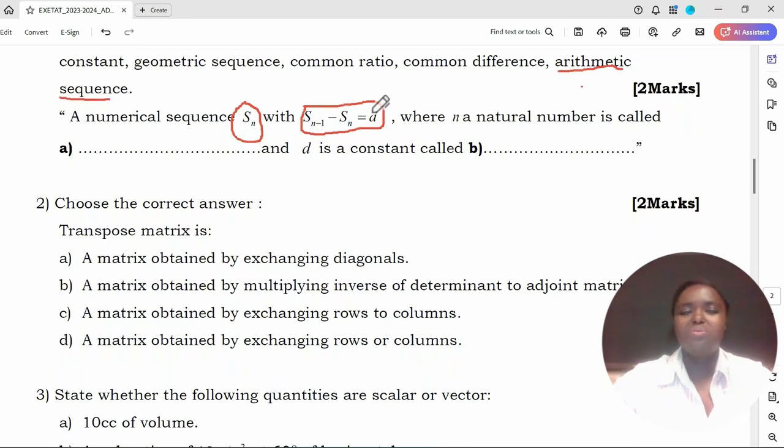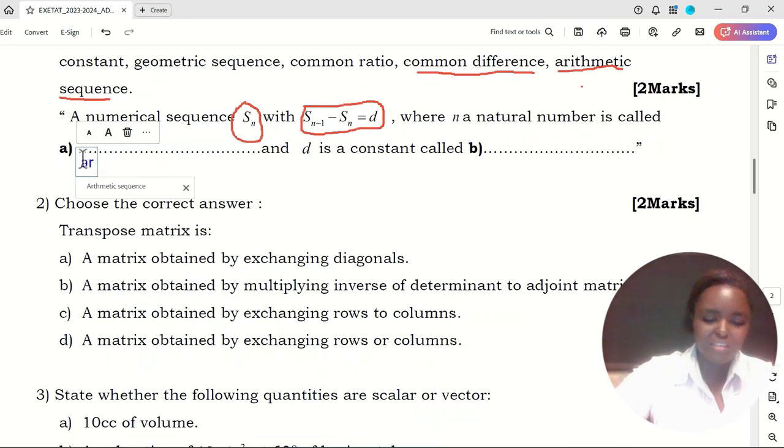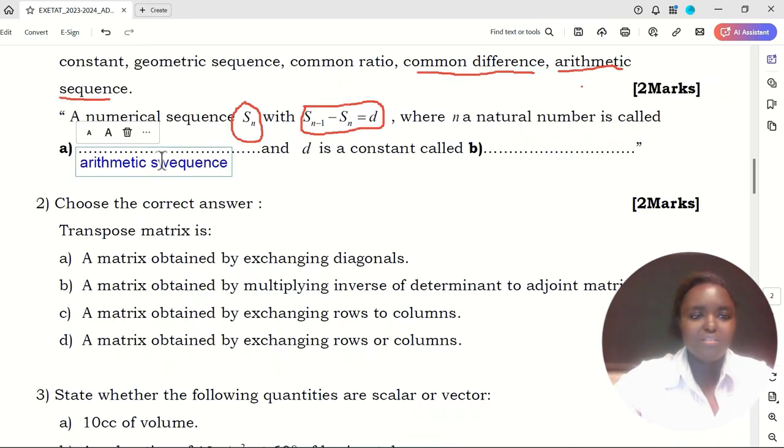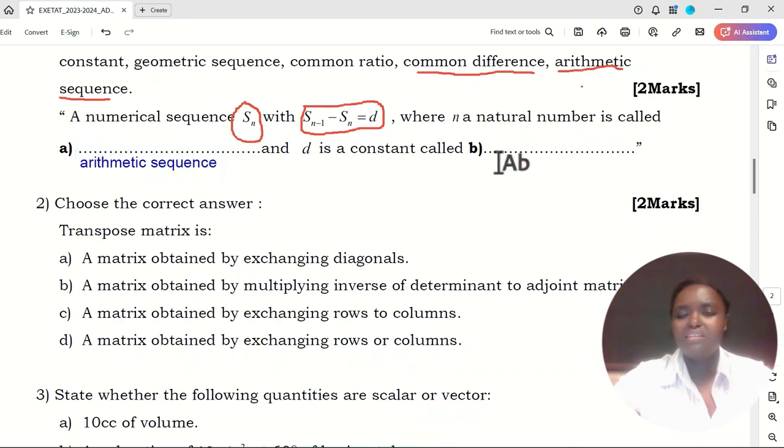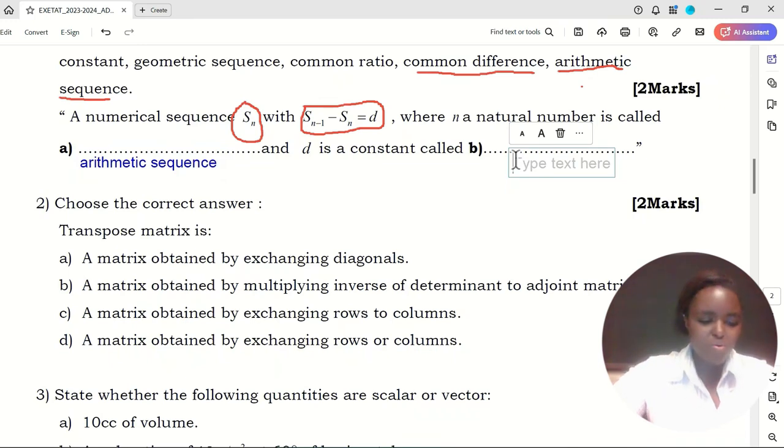And how do we call this value D? D is called the common difference, and the sequence is called an arithmetic sequence. So the answer for this question here should be arithmetic sequence, and D should be the common difference.